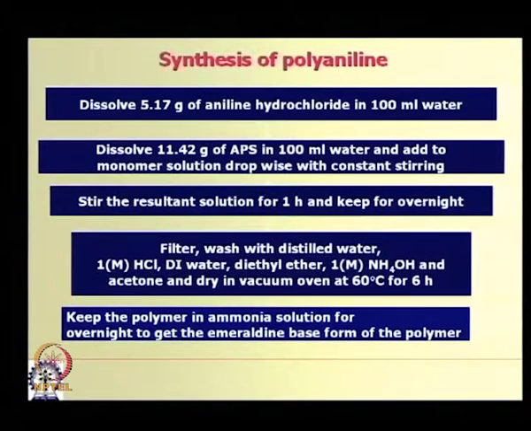And for a typical synthesis of polyaniline, as a case study, if you want to synthesize polyaniline by wet chemical method, how is it done? It can be done using either pure aniline monomer, or you can take aniline hydrochloride. Now, it is a case of oxidative polymerization,